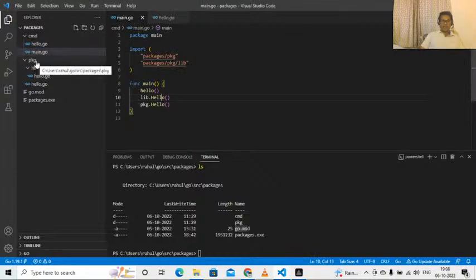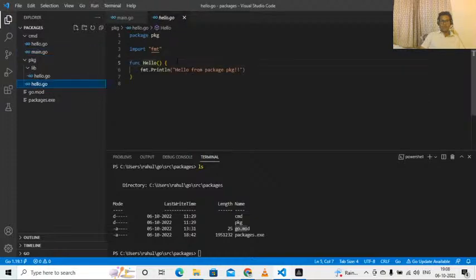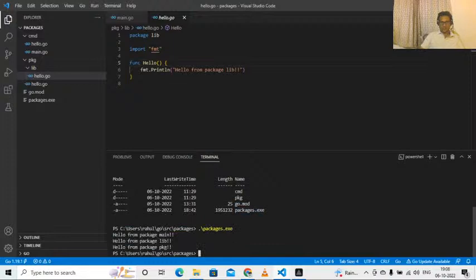Then inside pkg directory, I have one file called hello.go, which belongs to package pkg. Then I have another directory called lib. And inside that directory lib, I have another file hello.go, which belongs to package lib. This is allowed. When I run this, for convenience, I've already compiled this project in packages.exe. Let's run this now. Let's see what it prints.